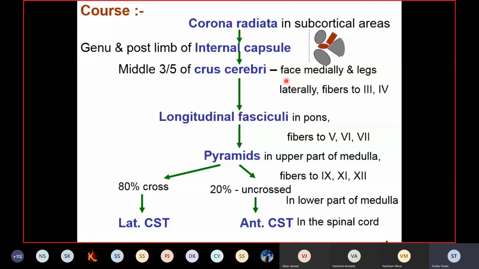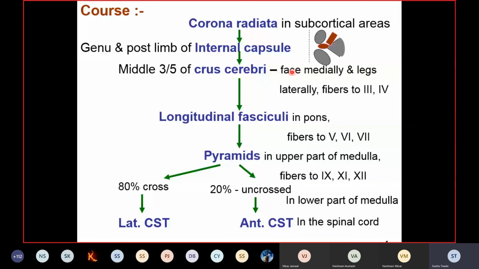The fibers coming from the face region move from the lateral aspect medially and forward, while the fibers which were present on the top and medially, that is the leg fibers, are now projected laterally. Clear? So here you can see the direction of the fibers changes.